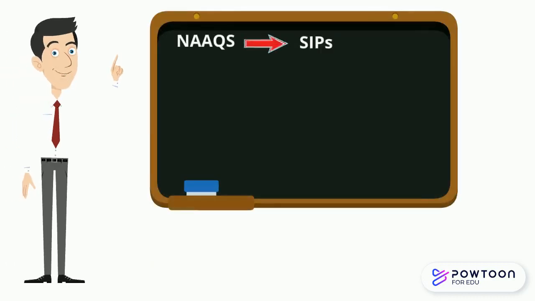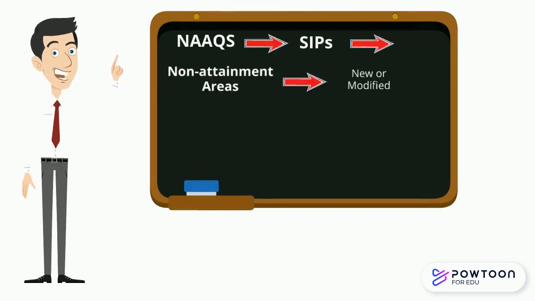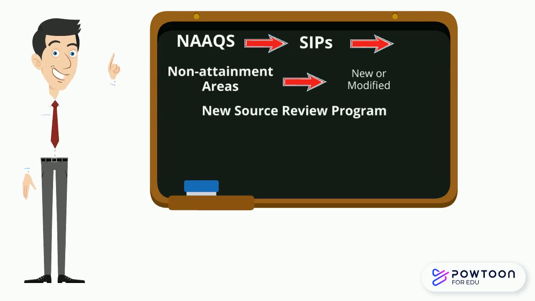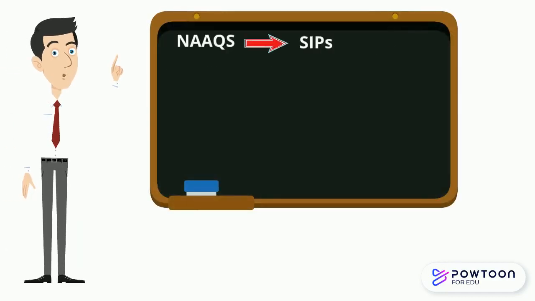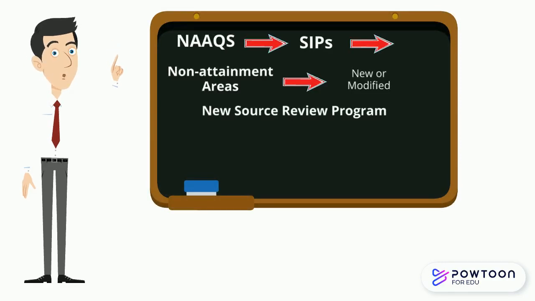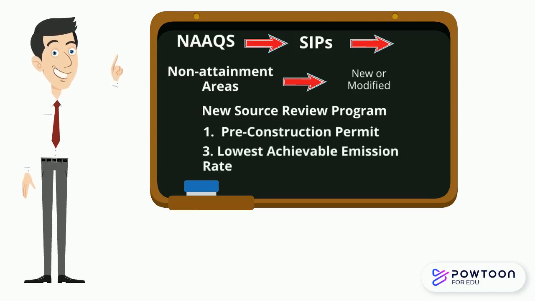For new stationary sources, that is, new sources that are built after the law takes effect, or existing sources that make significant modifications and are thus considered new, the New Source Review Program applies, or NSR. The state administers NSR as a pre-construction permit program, so it applies before the new facility is built or before major changes are made, and it imposes upon them a technology standard known as Lowest Achievable Emission Rate, or LAER. LAER is designed to reduce more pollutants than RACT.